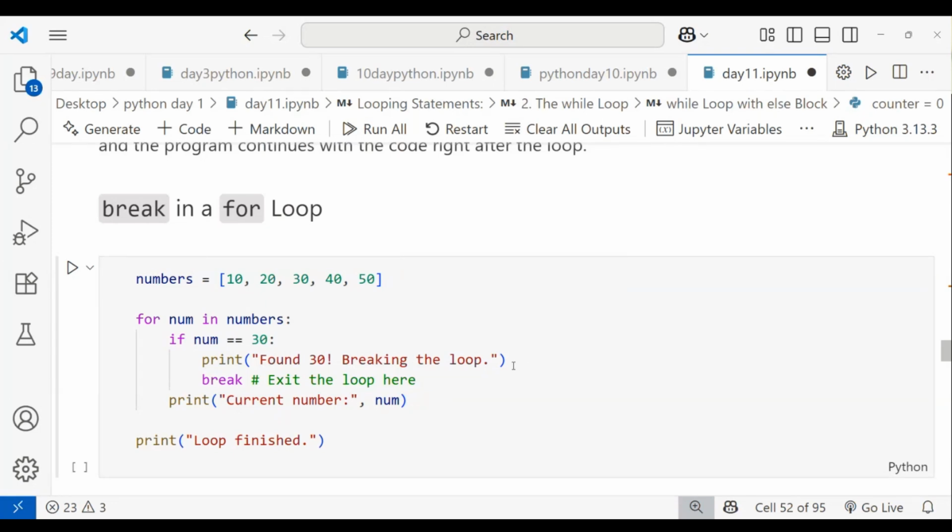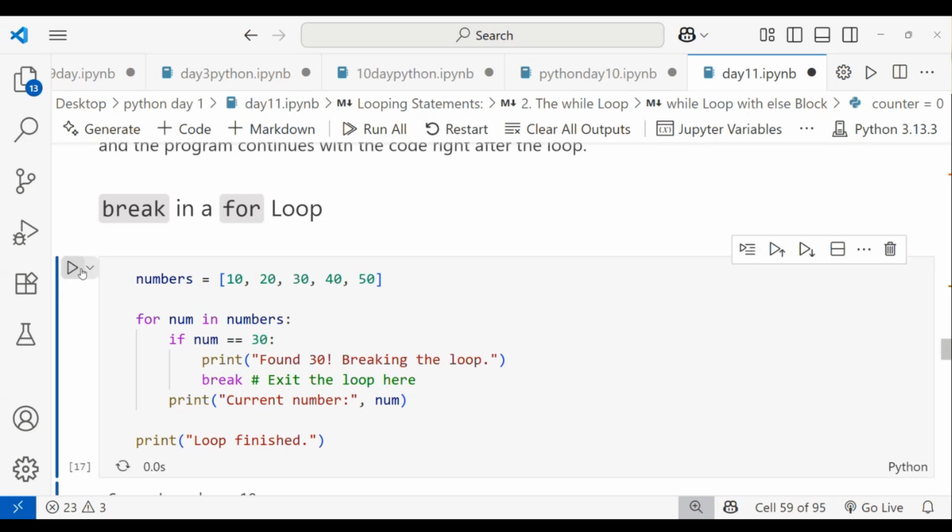You have to come out of the loop so that it will not run for 40 and 50. I mention break here, which will exit the loop. Then print the current number, which is num, and finally print loop is finished.